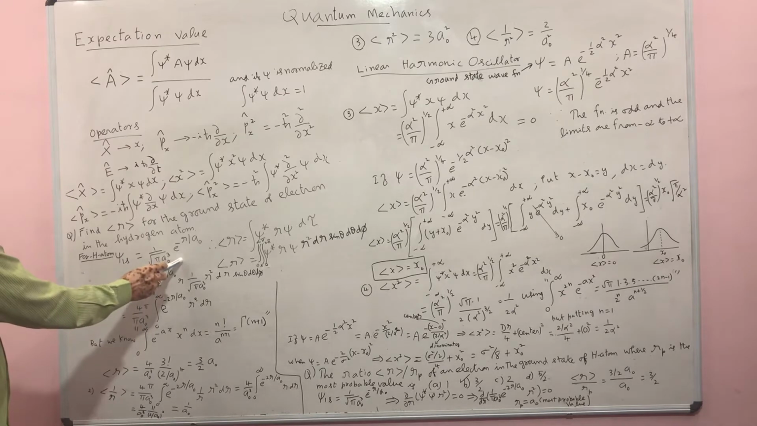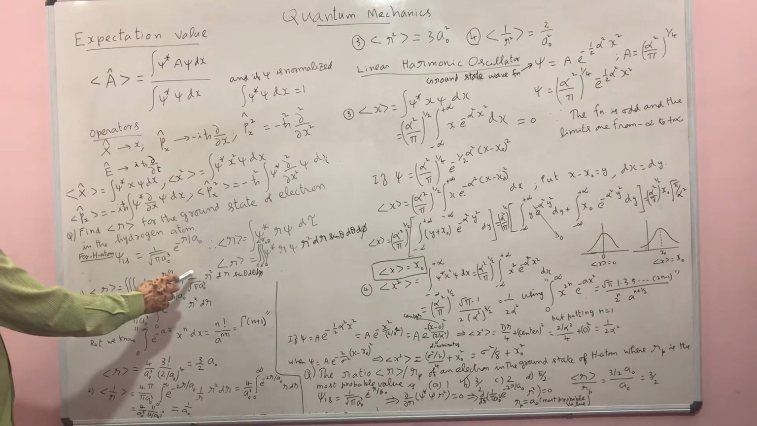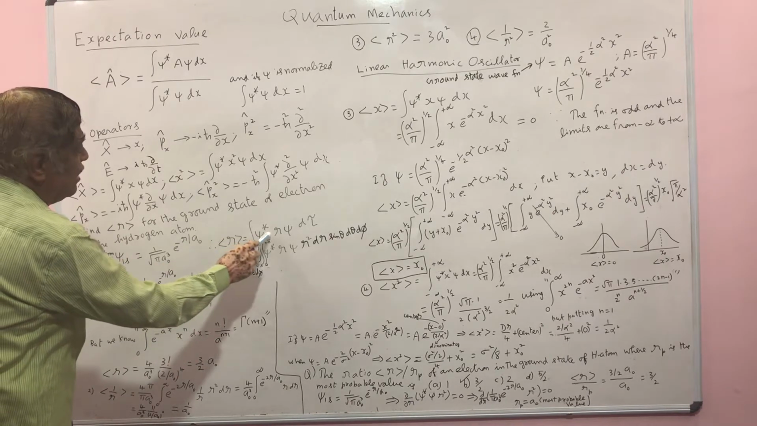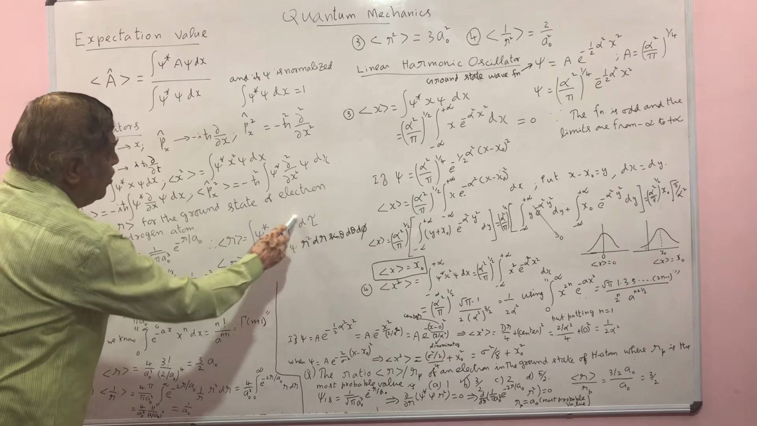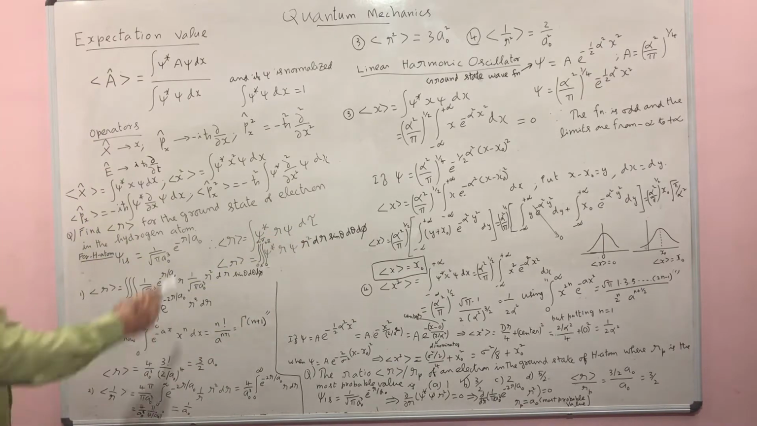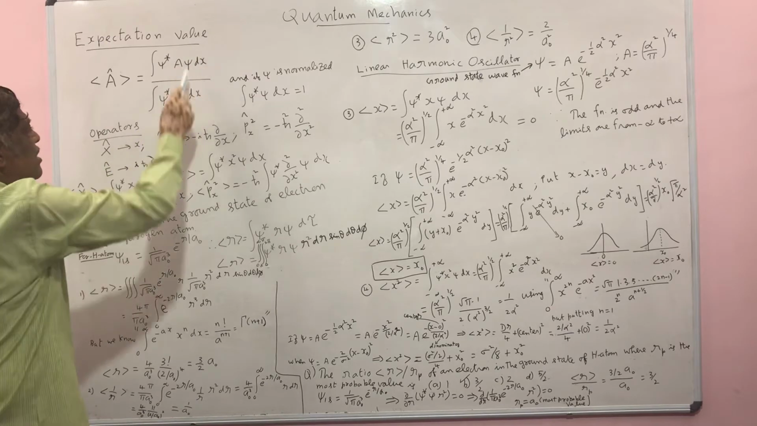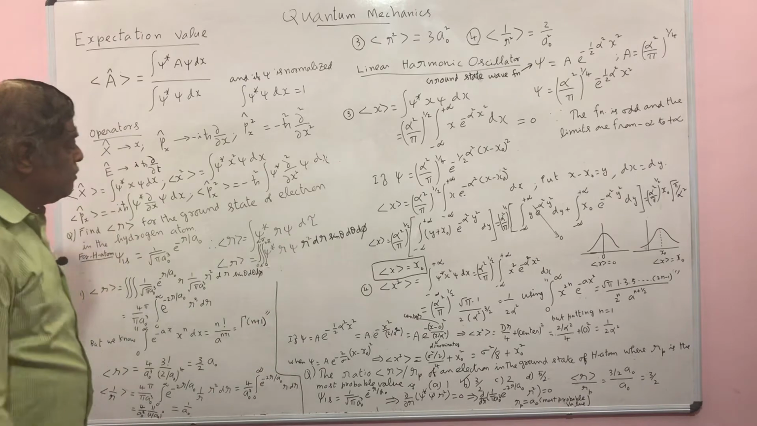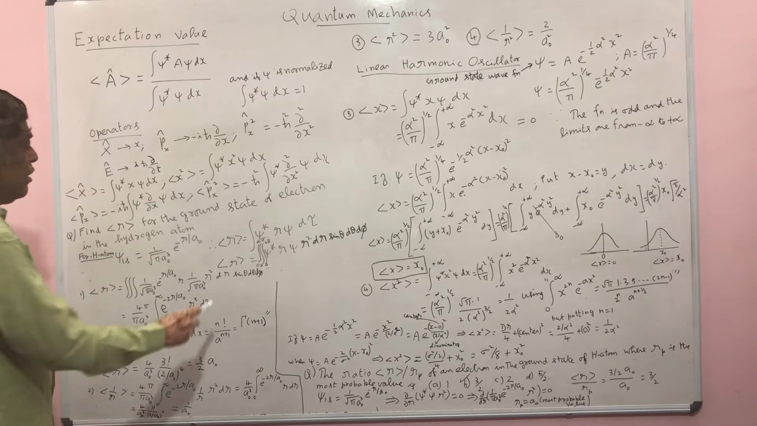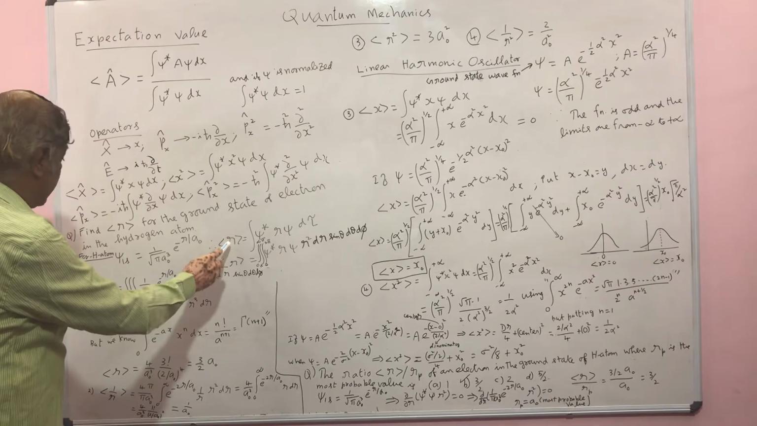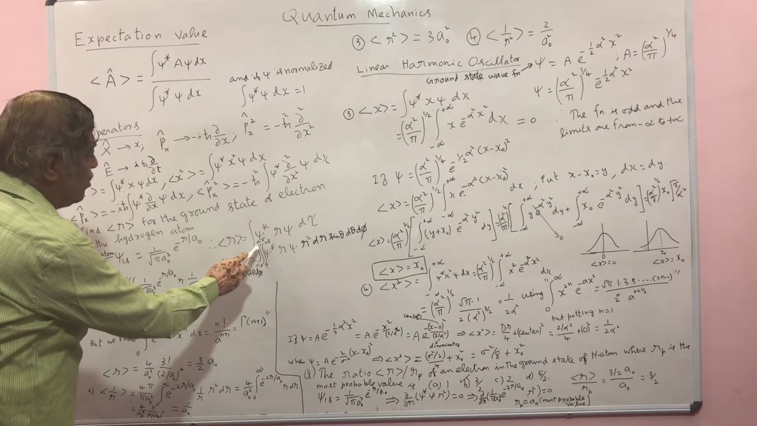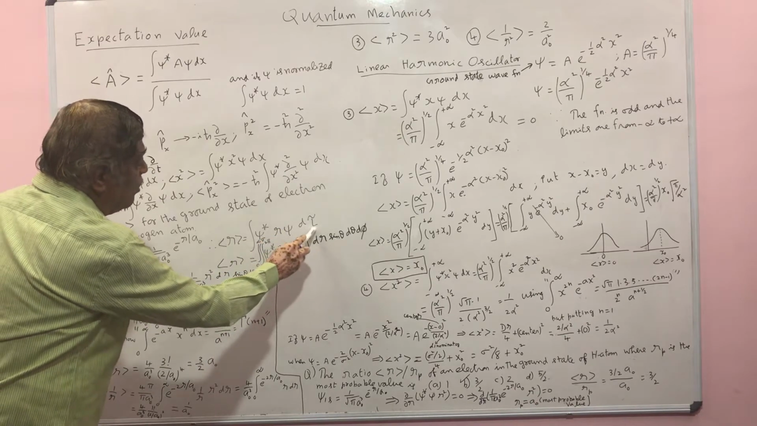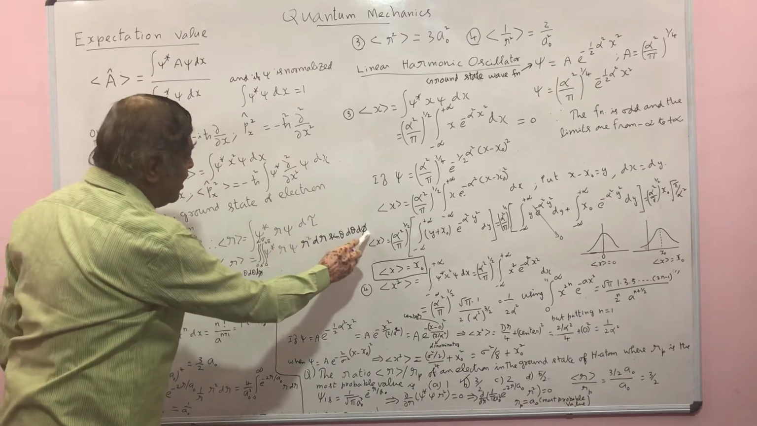So this is a three-dimensional problem. For a three-dimensional problem, the expectation value of R is equal to the integral of psi star R psi. Here you have to write down the volume element. If it is one dimension, this is dx. For three dimensions, you have to write the volume element d tau. So the expectation value of R is the integral of psi star R psi, where the volume element is r square dr sin theta d theta d phi.